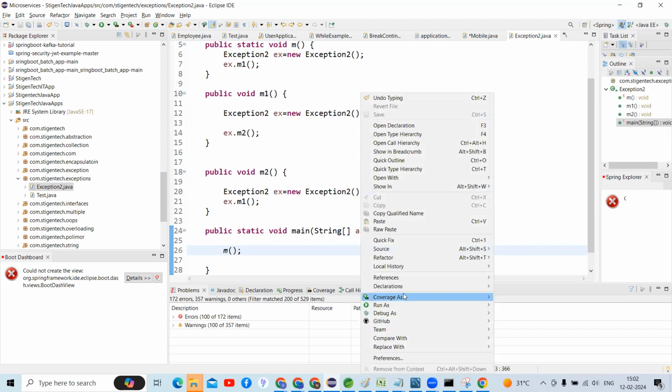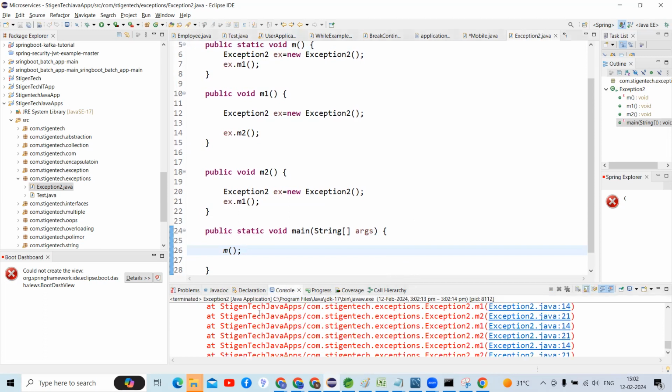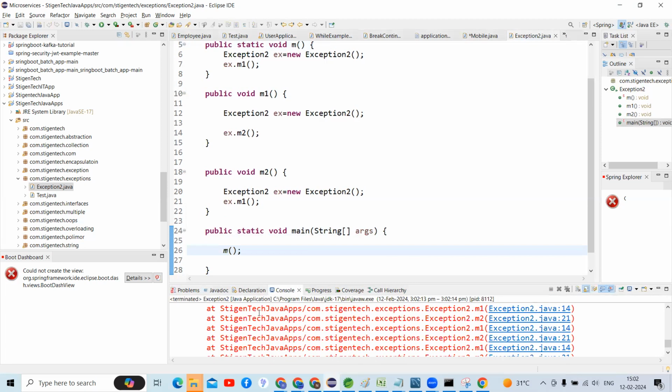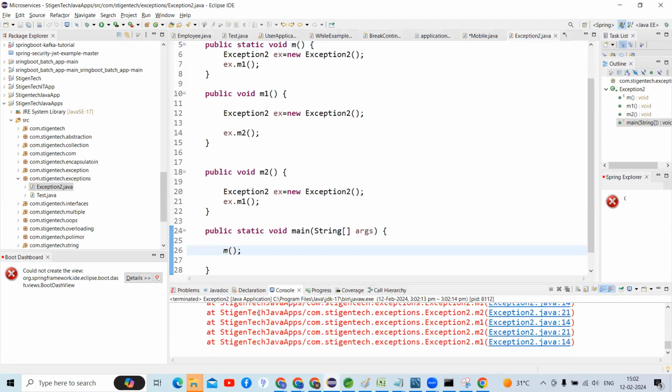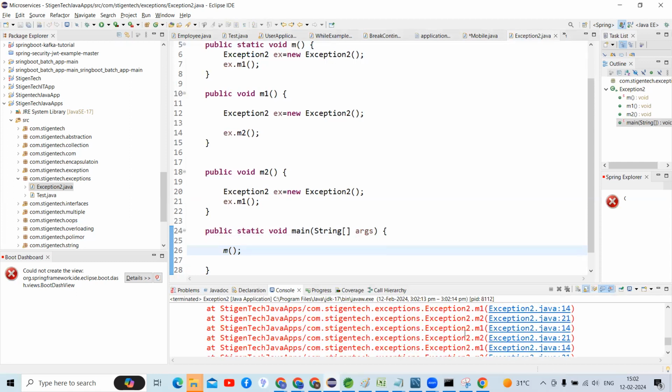And if you check, what will happen here, guys? What is it going to generate? M1, M2, M1, M2.